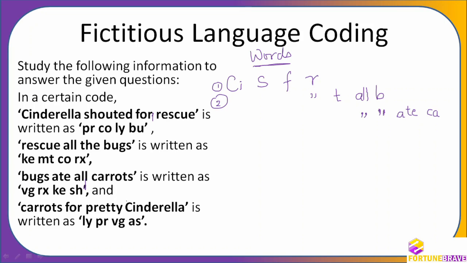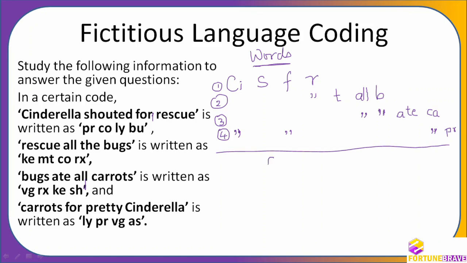All is repeated here. Then carrots for pretty Cinderella. Carrots is repeated. Cinderella is repeated in the fourth again. You can write the numbers or you need not write them, it doesn't matter. If you write the numbers, it will be more clear. So carrots for pretty Cinderella. For is again repeated here. What is not there till now? Pretty is not there. So I am going to write PR is pretty. Okay. So is that clear, my dear friend?